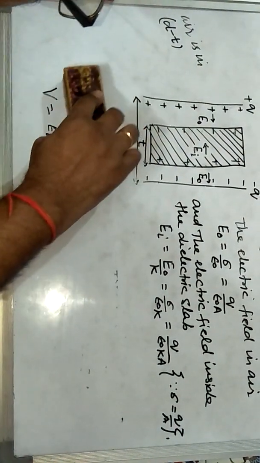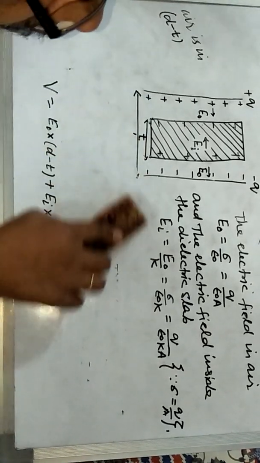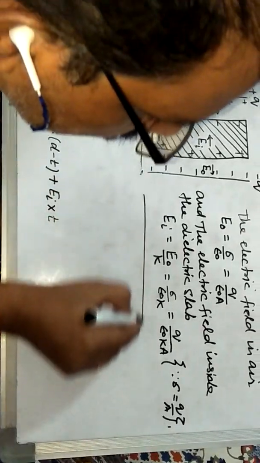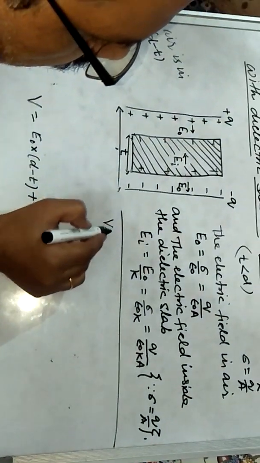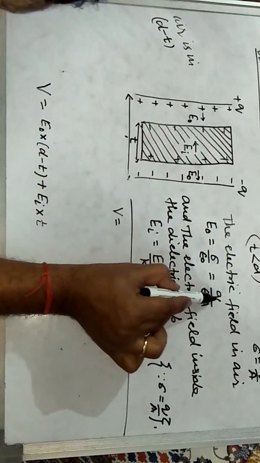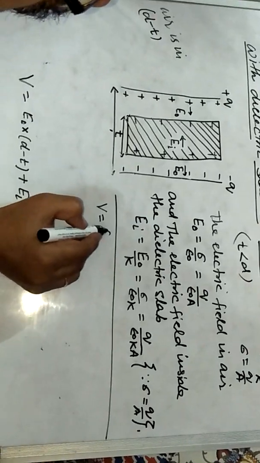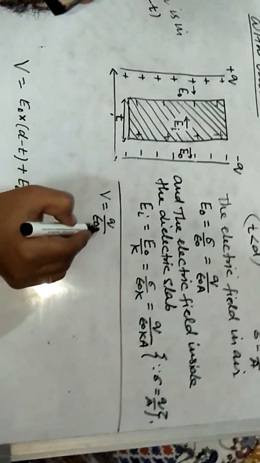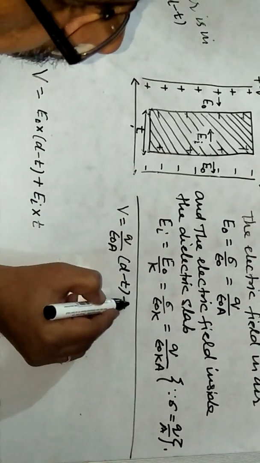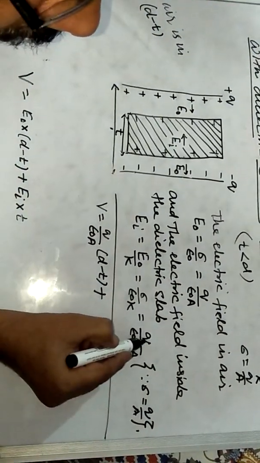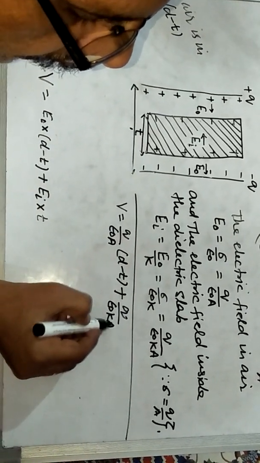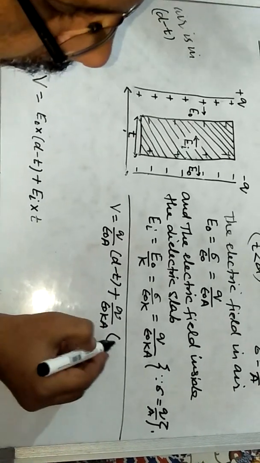And now we can find the net potential difference V. In place of E naught, you can write Q upon epsilon naught A, so Q upon epsilon naught A into d minus t, plus E I, which is Q upon epsilon naught K A, into t.